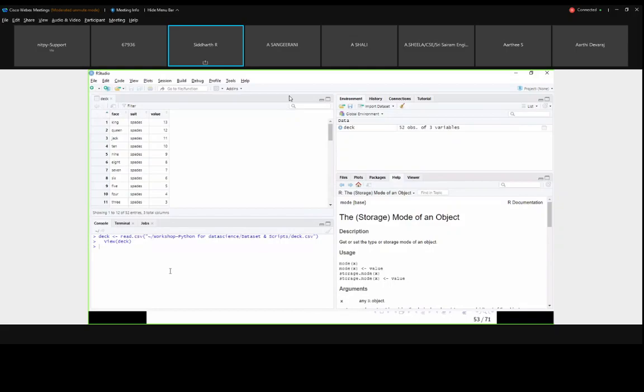If you click import, up to now you have used only this console, right? We have not used anything other than the console. Now the console screen will come down and you have a separate pane opened here. That is the deck. Here the deck.csv file, the data frame, is viewed.